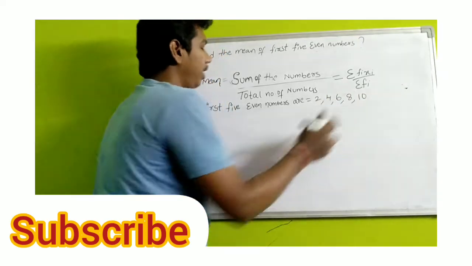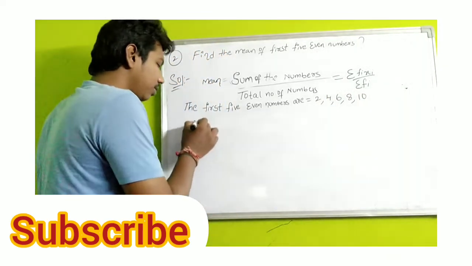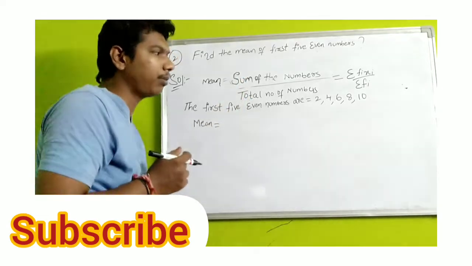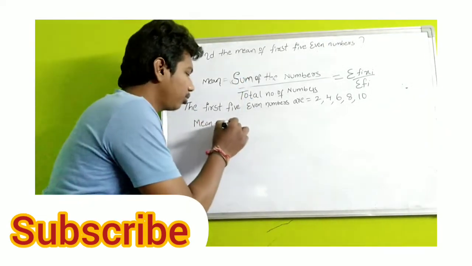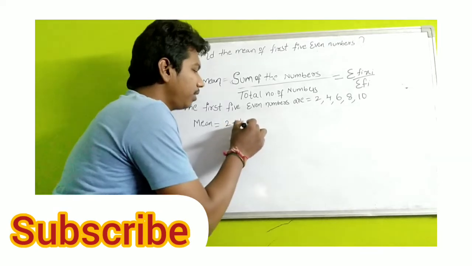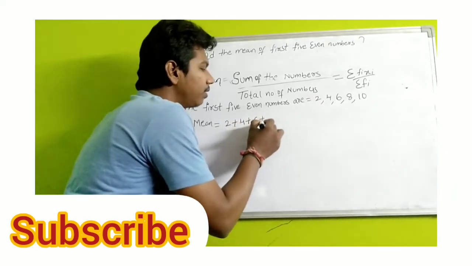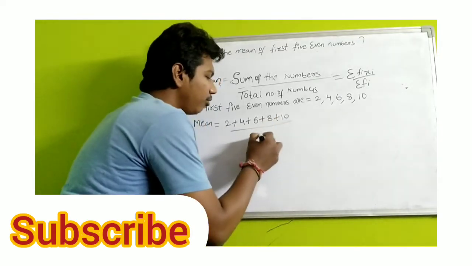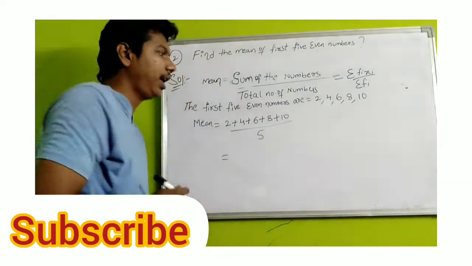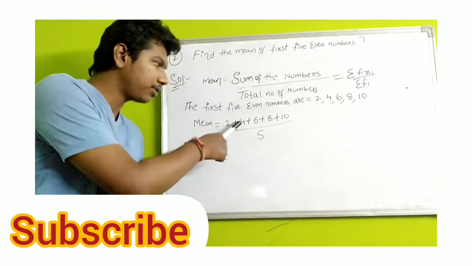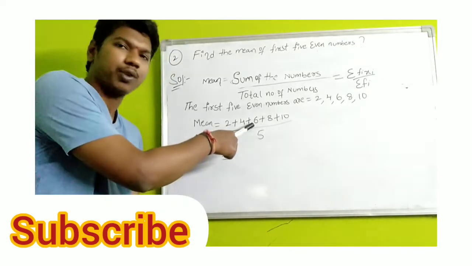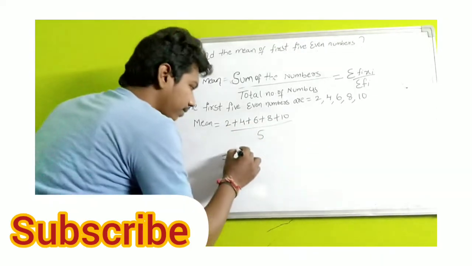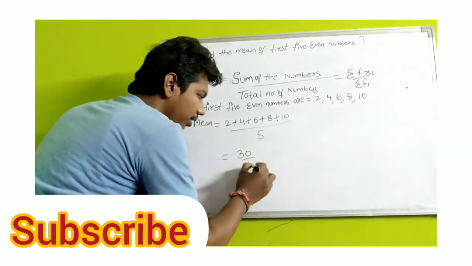1, 2, 3, 4, 5. Now the formula: mean is equal to sum of the numbers by total number of numbers. Add all these numbers: 2 plus 4 plus 6 plus 8 plus 10, divided by total numbers, 5. 2 plus 4 is 6, 6 plus 6 is 12, 12 plus 8 is 20, 20 plus 10 is 30. 30 divided by 5.